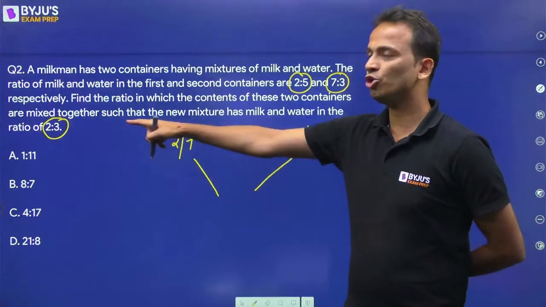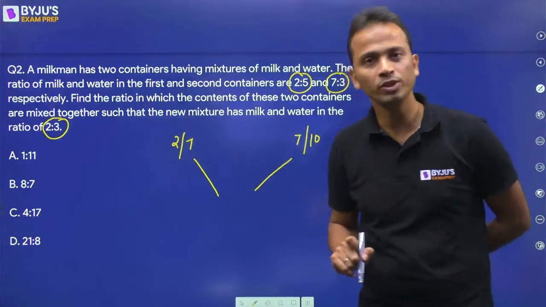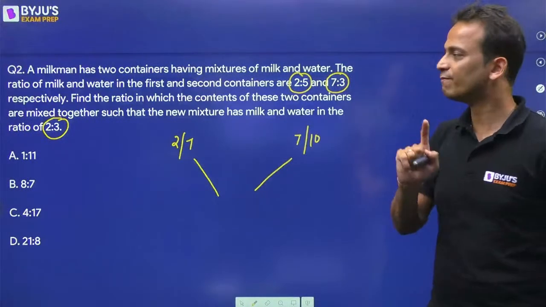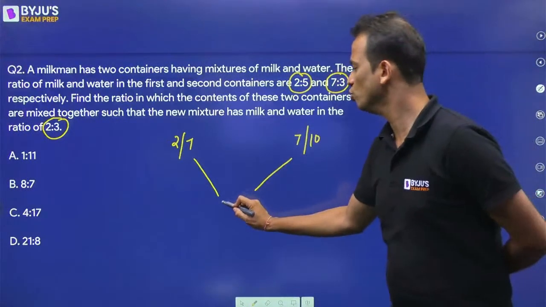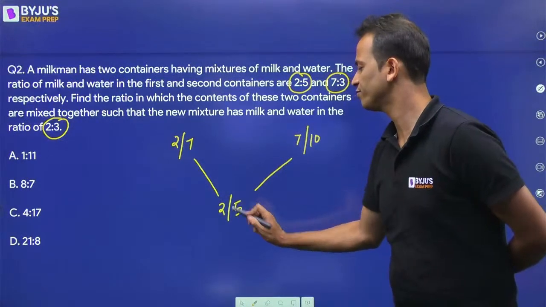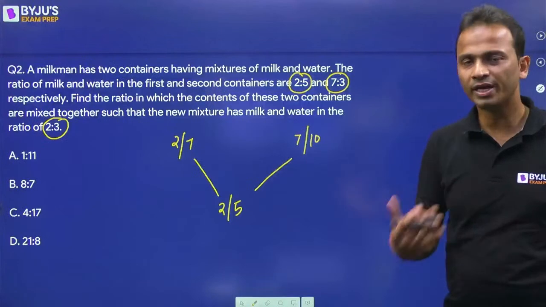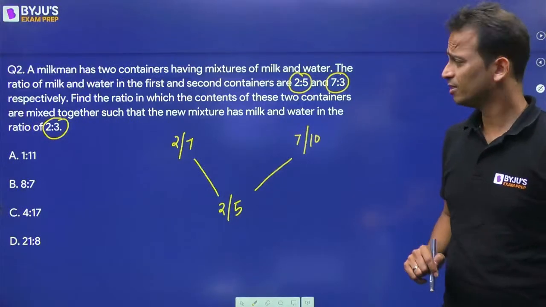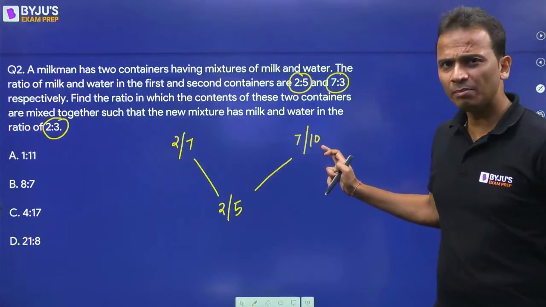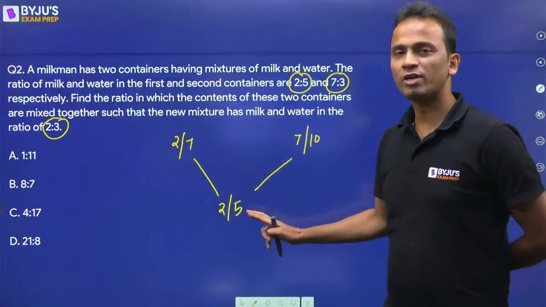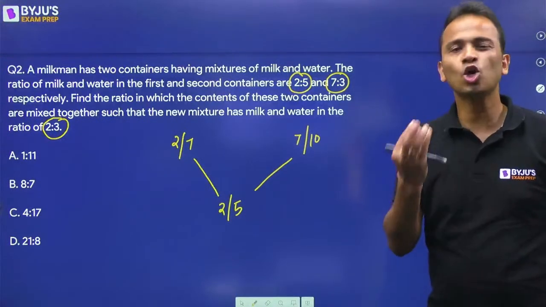Finally, the resultant solution has milk and water in the ratio 2:3. So in this case, the fraction of milk is 2/5. Okay. Now I'll apply alligation here and we'll try to obtain the ratio. But now for some of us, this type of subtraction seems to be a little complex.